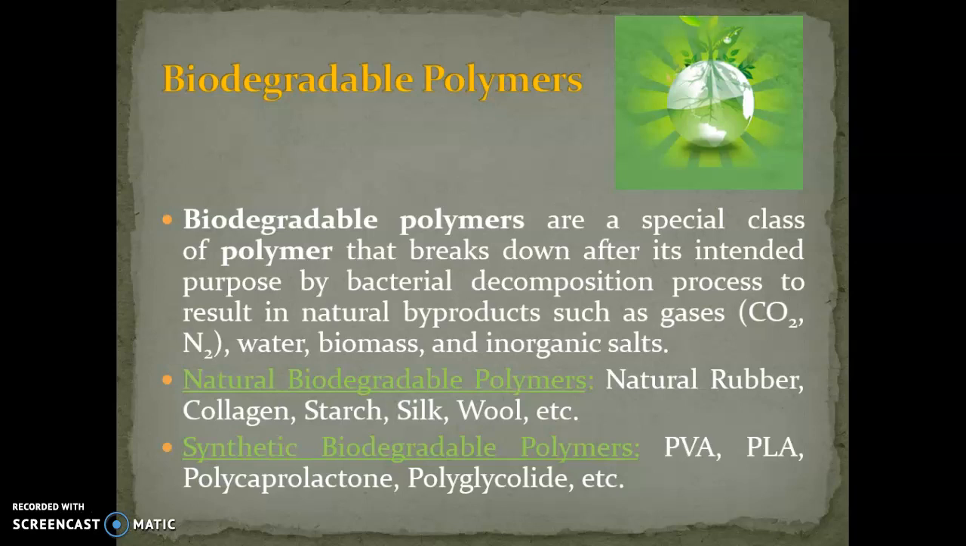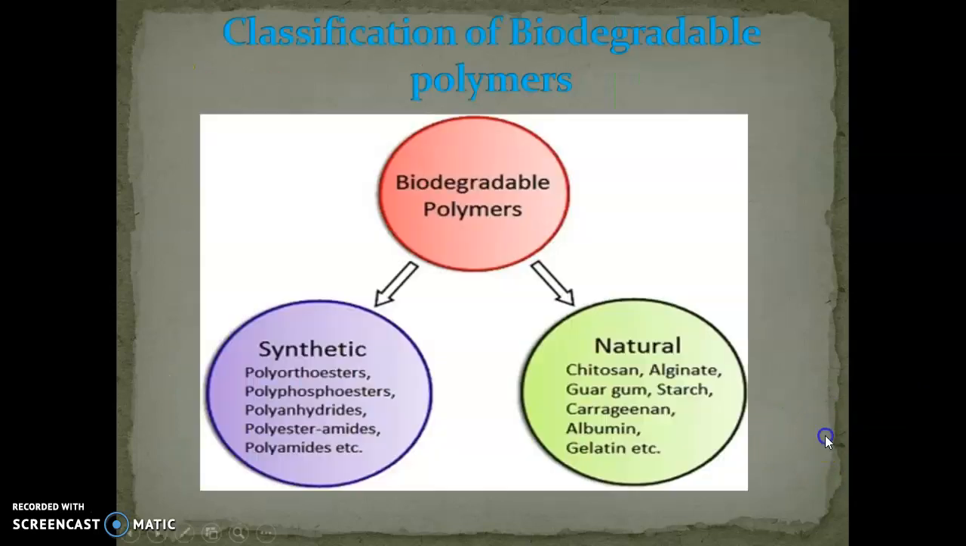Now we will see biodegradable polymers in detail. Today is the scenario of biodegradable polymers in view of environmental concern. Biodegradable polymers are a special class of polymers that break down after their intended purpose by bacterial decomposition process to result in natural byproducts such as gases like CO2 and N2, water, biomass and inorganic salts. There are two types of biodegradable polymers: synthetic biodegradable polymers and natural biodegradable polymers.